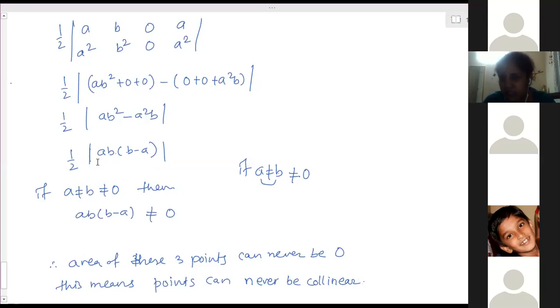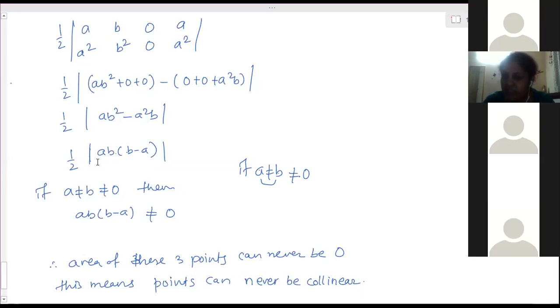Then the area will be 0, and under that condition we can say these 3 points are collinear. But if these 3 conditions are not satisfied, then the area cannot be 0. And if the area is not 0, that means they can never be collinear. Right? Clear?